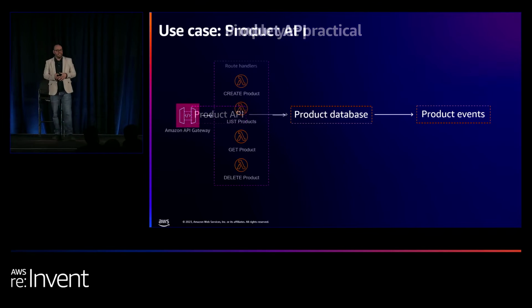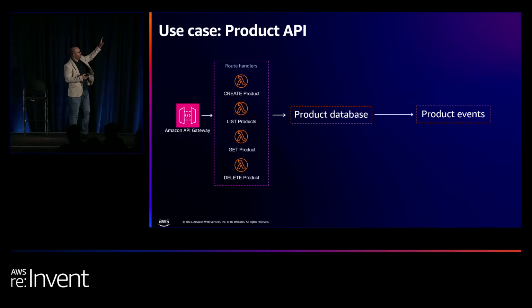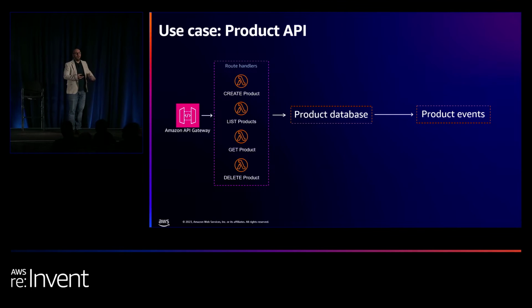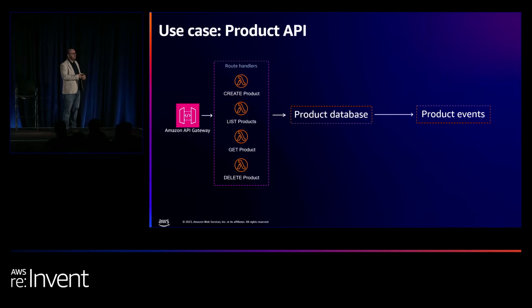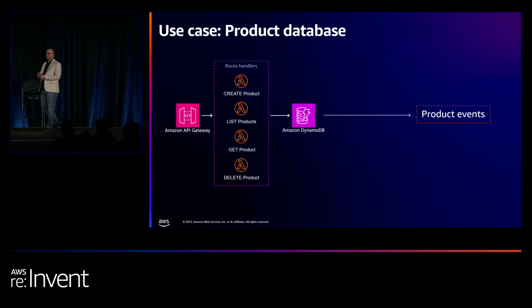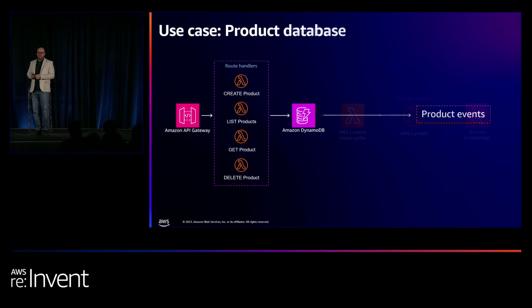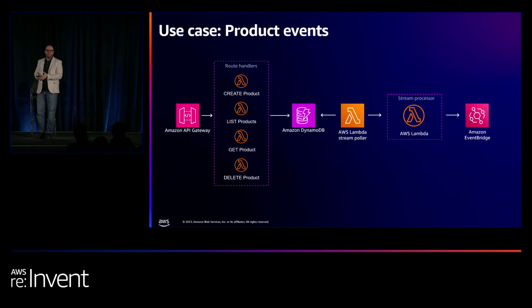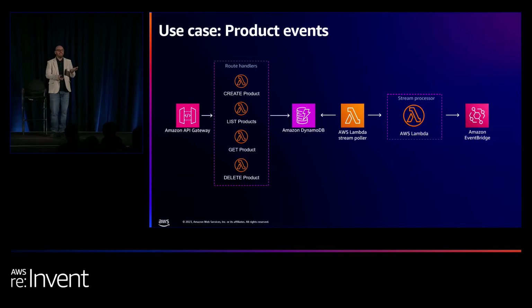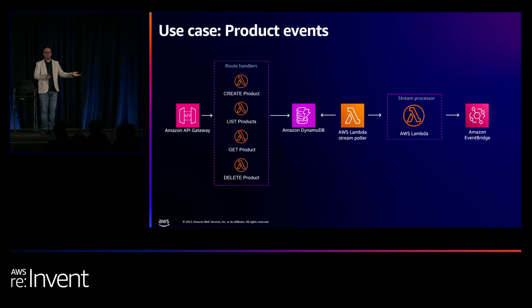So if you're using AWS terms, we're gonna have API gateway with a bunch of functions that handle all these operations, create, add, delete, and so forth. The database, we're gonna be using DynamoDB as our NoSQL managed solution. And the asynchronous part, we're gonna be using a mix of batch processing and EventBridge to emit these events.